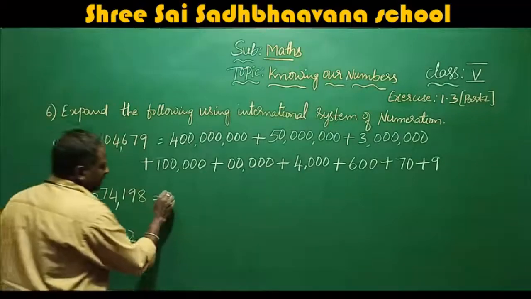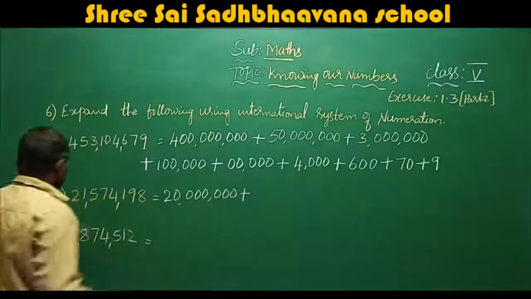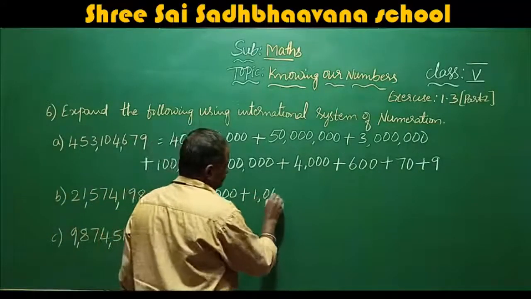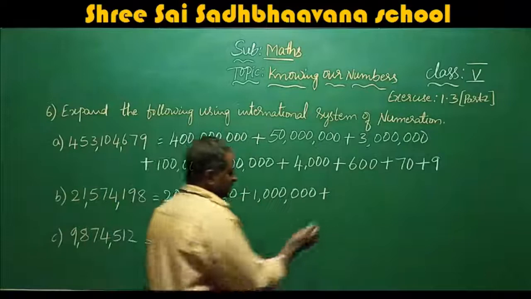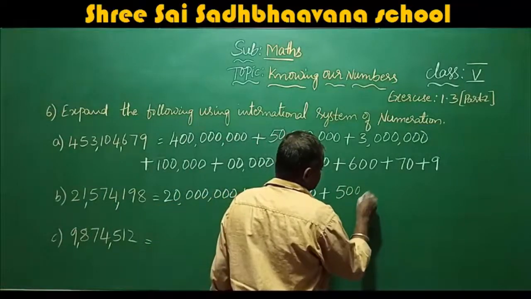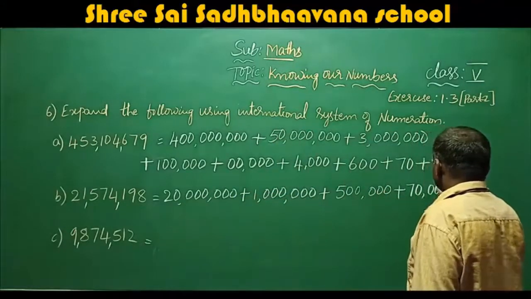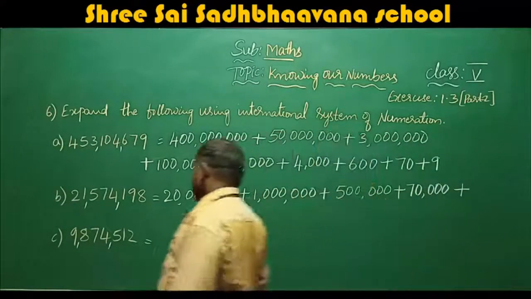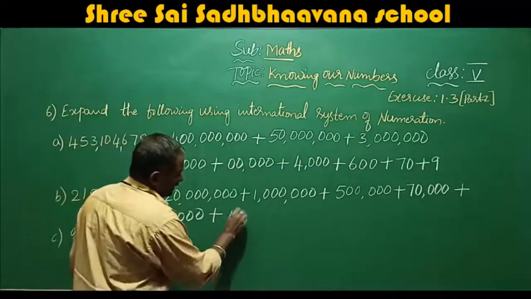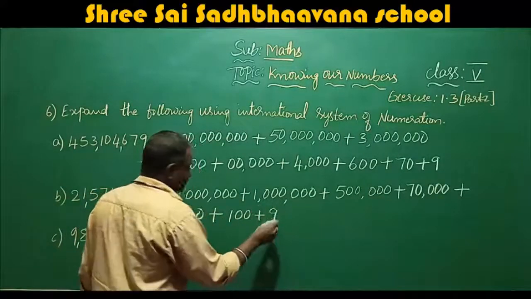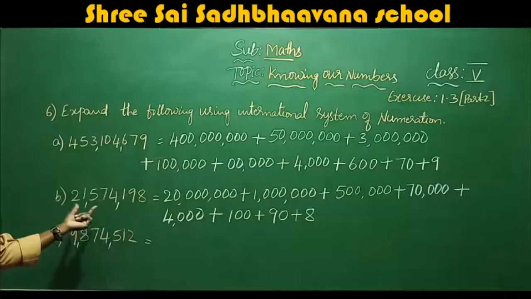So I have to write first 20 million, plus 1 million, plus 500,000, plus 70,000, plus 4,000, plus 100 plus 90 plus 8. So this is how we have to expand the number.